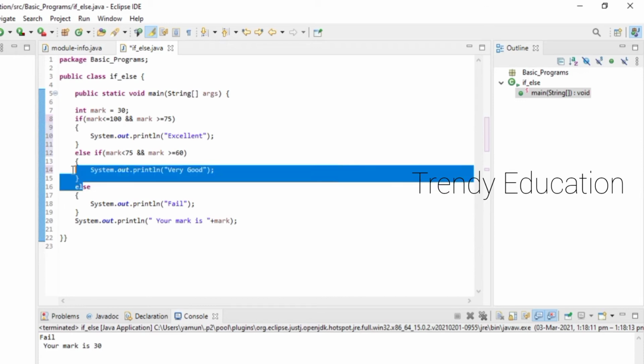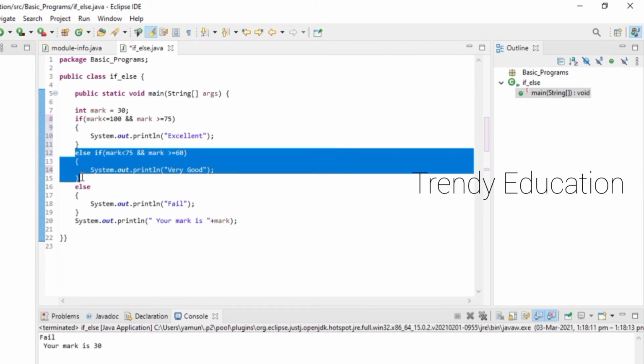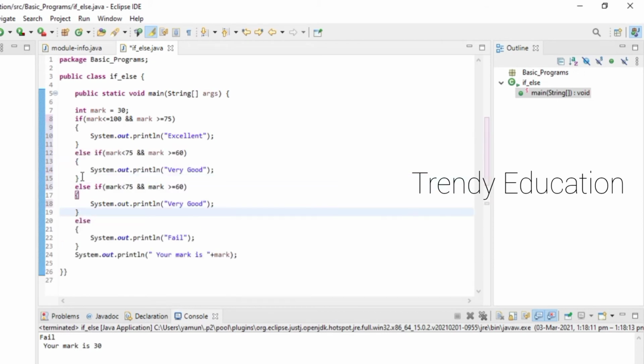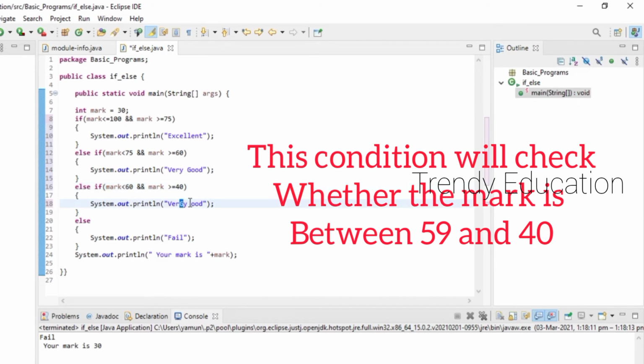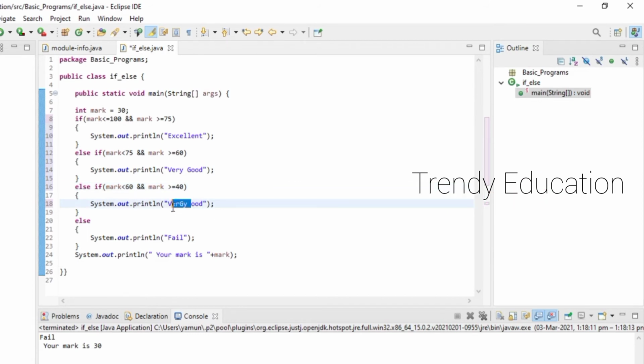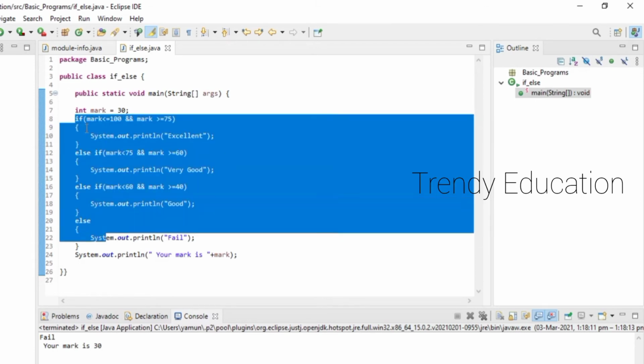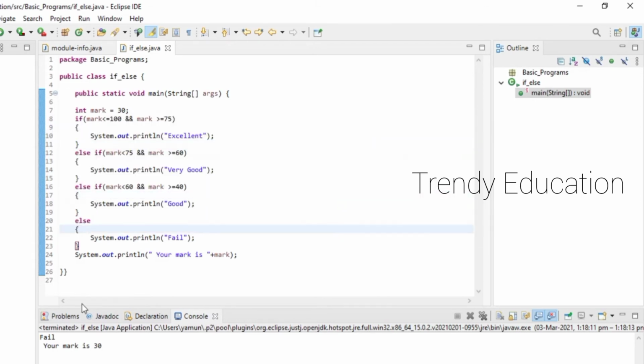So again, I'm going to use another else if in my program, control B. Here I'm going to enter lesser than 60, greater than or equal to 40. I'm going to print that good. Okay, else I'll print that it fail. Hope you understand this: if, else if again, and else statement.